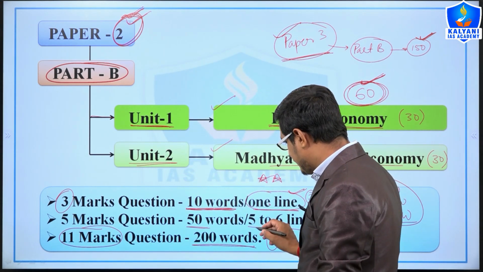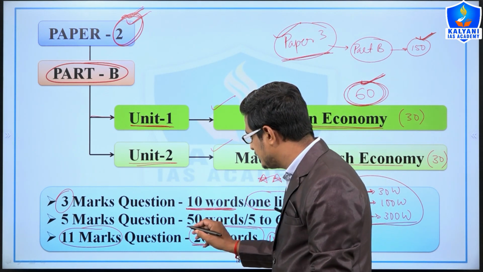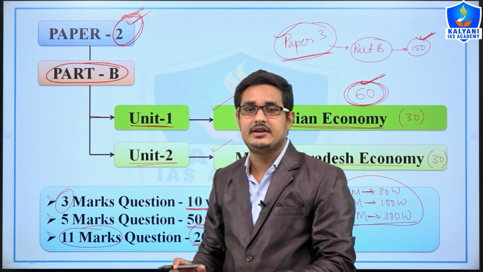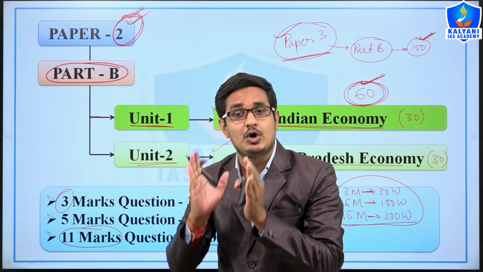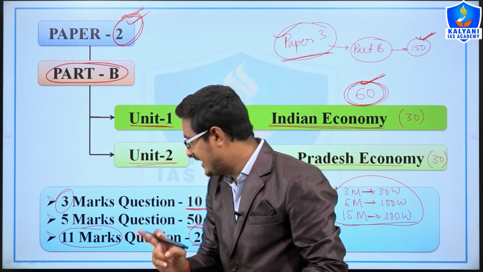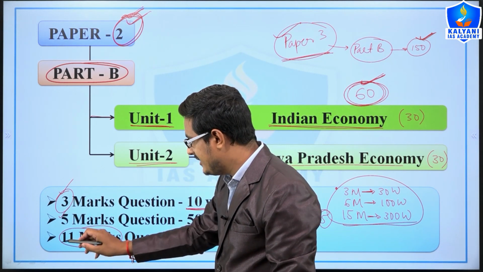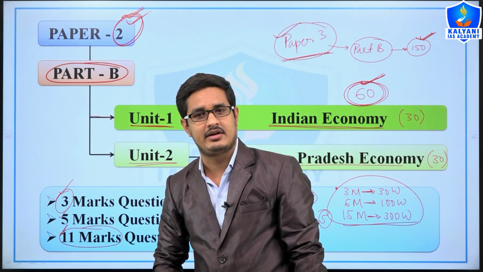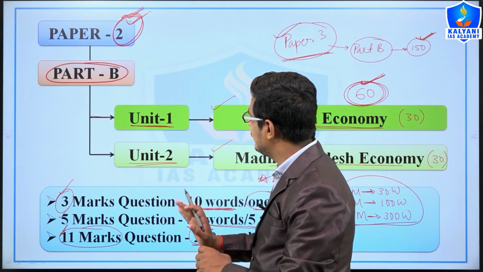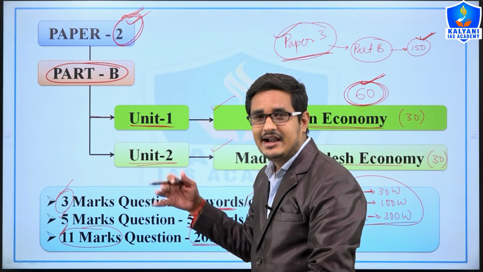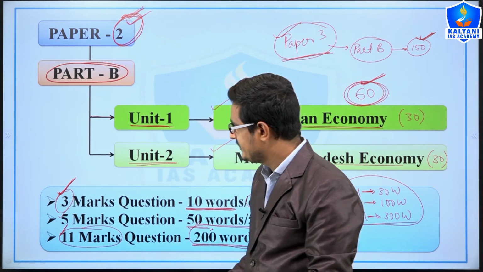So on a particular topic we must have minimum 2 words or maximum 250 words of study material or information regarding topic and subtopic, right? So here the questions would be of 3 marker, 5 marker and 11 marker, right? So this was the most important information regarding our syllabus and the weightage of the questions, right?